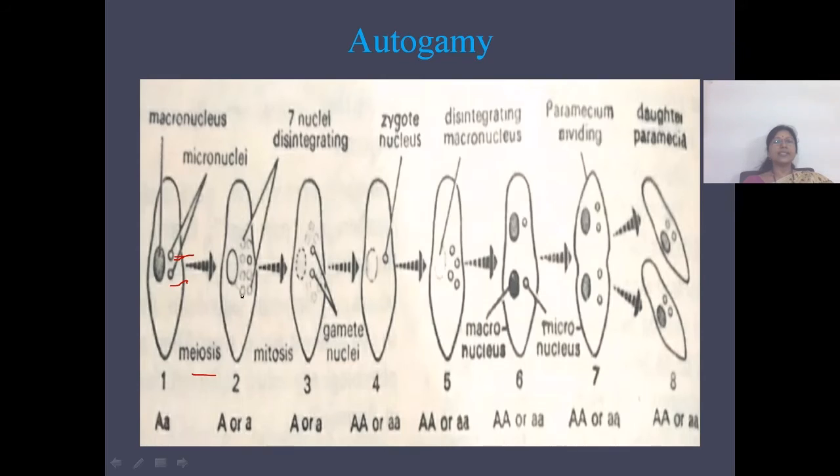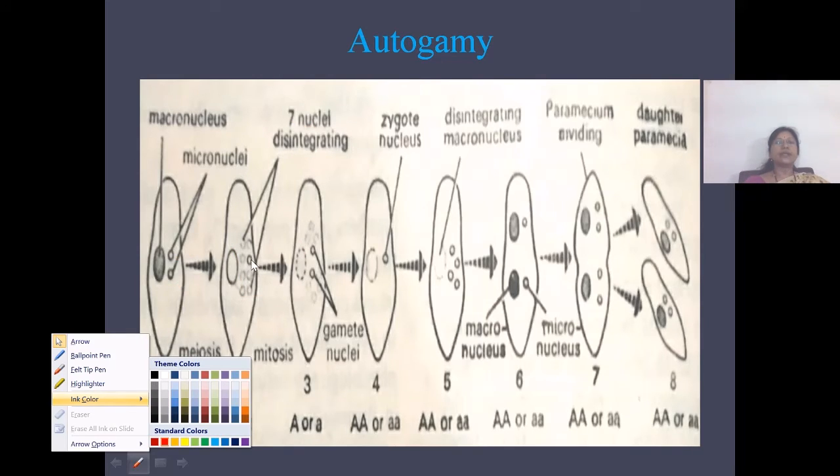So likewise 8 nuclei are formed as a result of meiotic division. Out of these, 7 nuclei will disintegrate, and later on the macronucleus will slowly disappear and be absorbed into the cytoplasm.